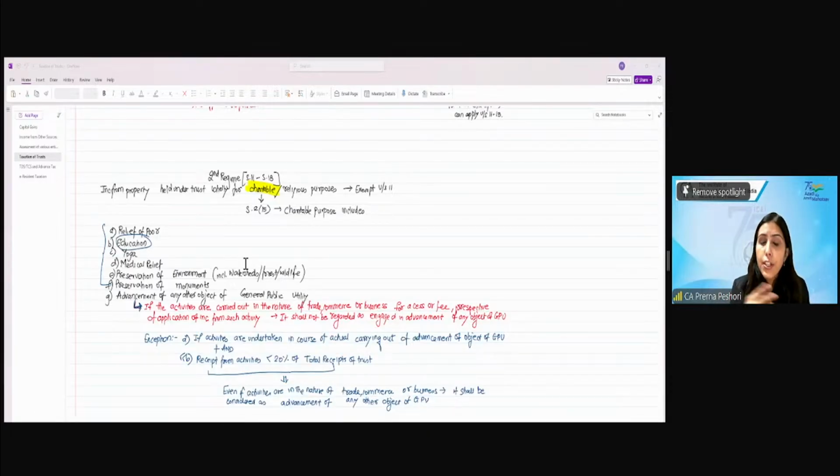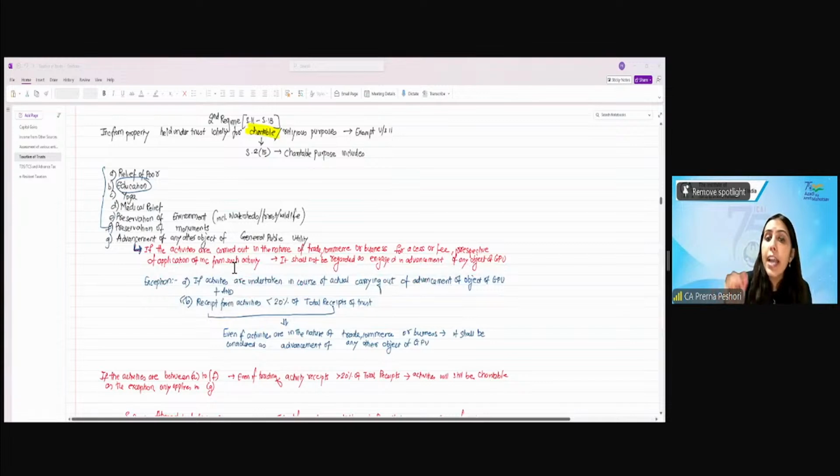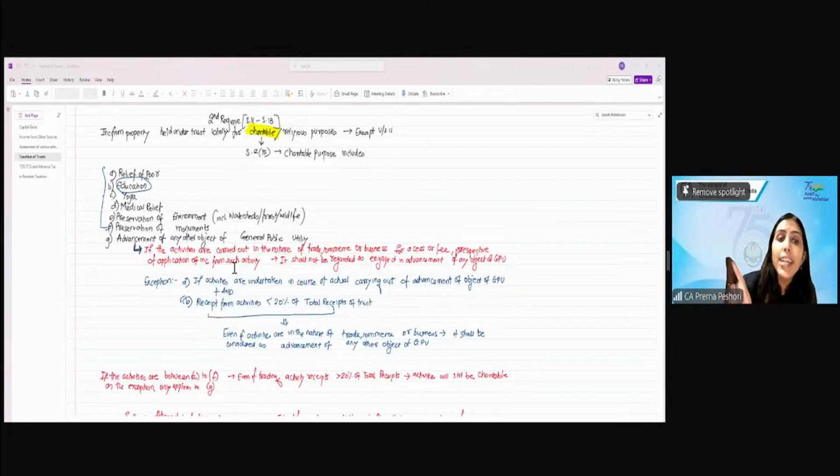It will not be regarded as advancement of any object of general public utility. Right? It means that I am doing the activities not in the commerce or business. If the activities are undertaken in the advancement of the object of general public utility, and I have certain income from the trade, commerce or business which is kind of incidental, and the receipts from that business income should be less than 20% of the total receipts of the trust, then only it will be considered as advancement of any other object of general public utility.